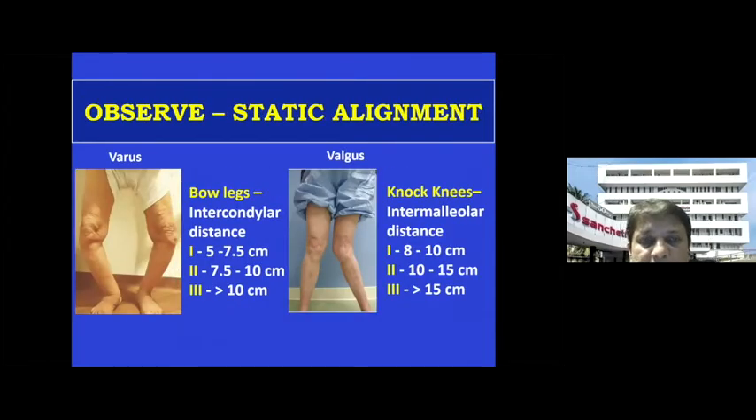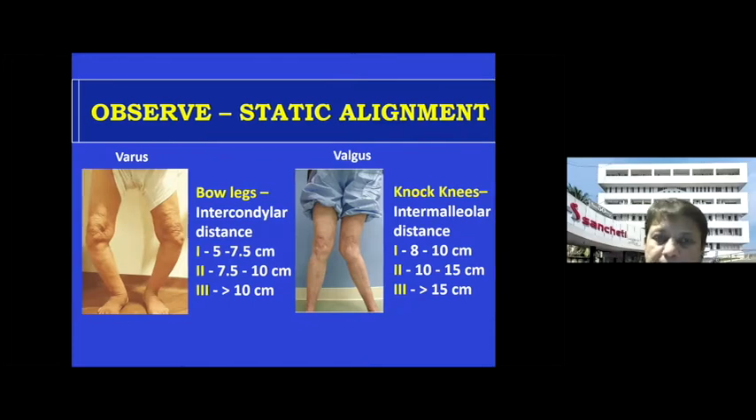Whenever the patient is standing, what you have to observe is the alignment, whether it is a varus alignment or valgus alignment. If it is varus, then you can measure the intercondylar distance, and this is how the classification is. If it is valgus, then you have to measure the intermalleolar distance, and this is the classification of that. So bow legs, also called varus deformities, you can measure the intercondylar distance. Knock knees, the intermalleolar distance, that is the valgus deformities.